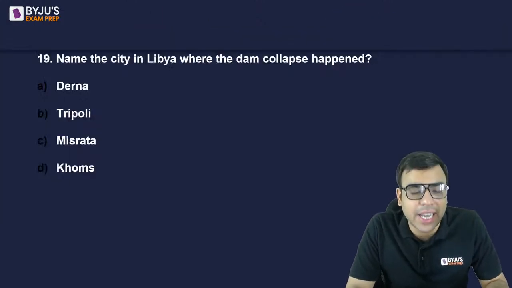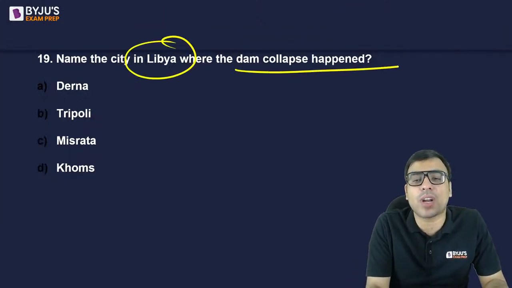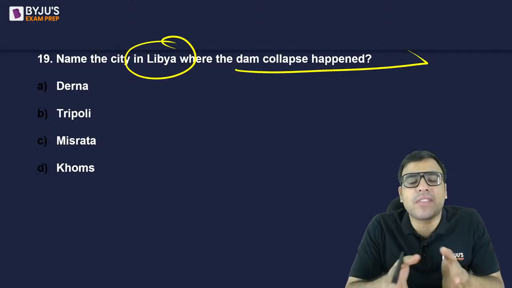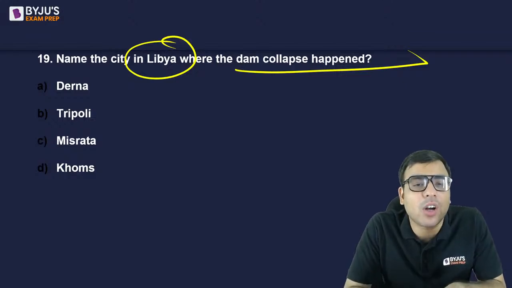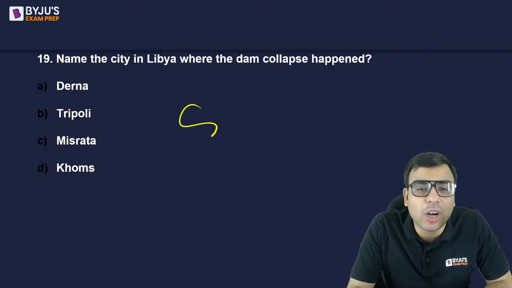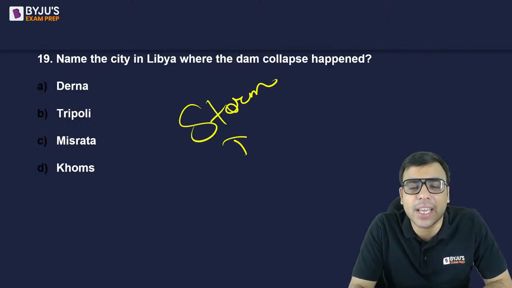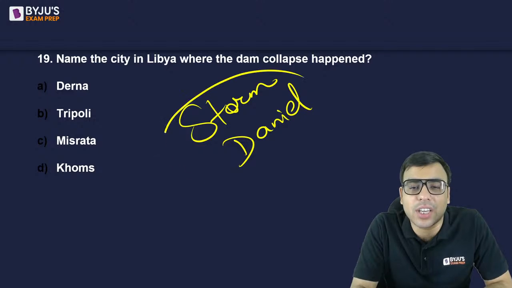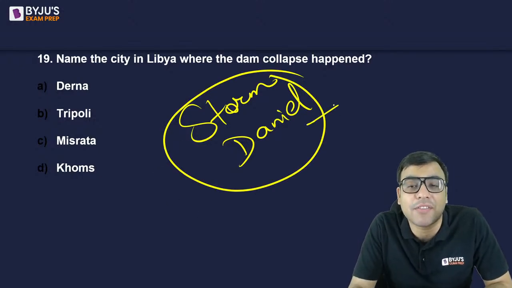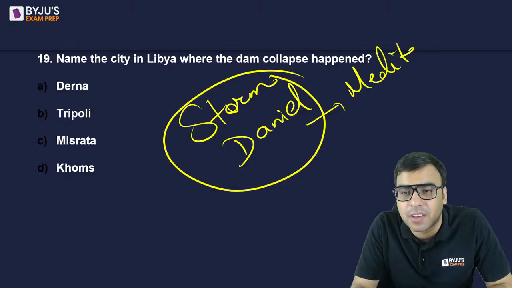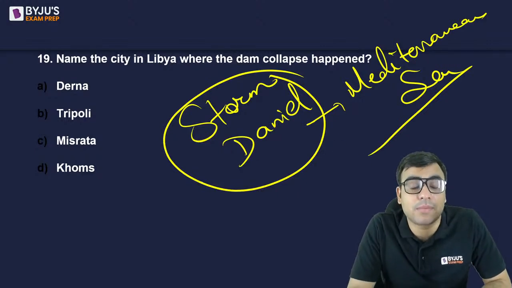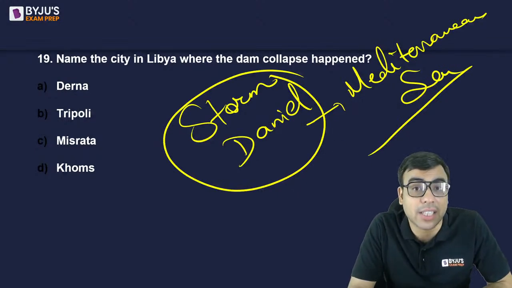The next one is: name the city in Libya where the dam collapse happened recently. Recently the Morocco earthquake happened, very similar to that. Libya also was in the news because of the dam collapse. There was a storm called Storm Daniel. The experts are saying that perhaps this storm, which came from the Mediterranean Sea, proved disastrous. It struck the dam, and the dam collapsed, killing thousands of people.